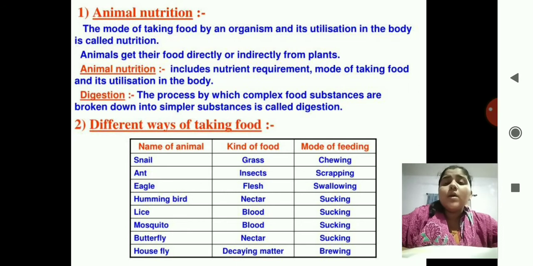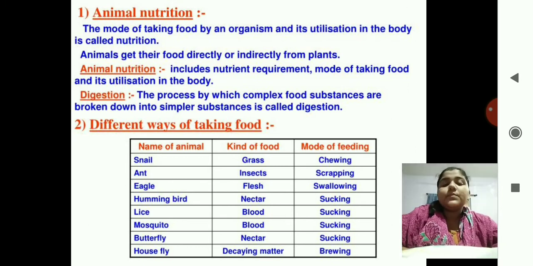So all the animals get their food directly or indirectly from the plants. Directly means they consume the plants, but indirectly means they do not consume raw plants, like us. Those are not herbivores. Herbivores get their food directly from the plants, and indirectly means all the omnivores and carnivores.